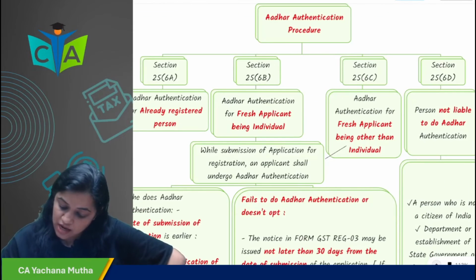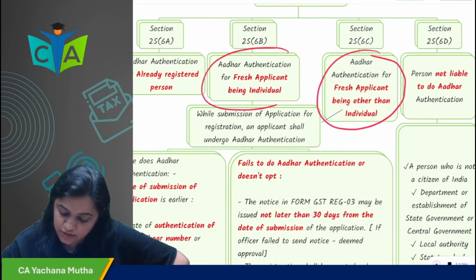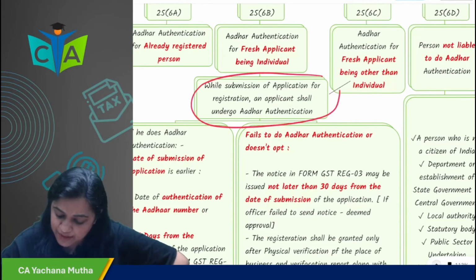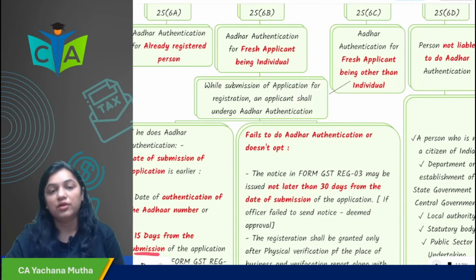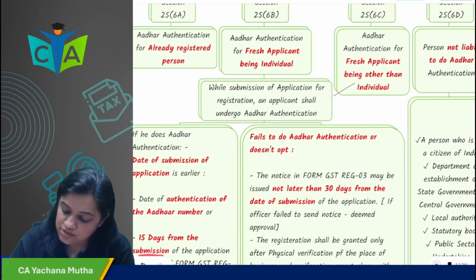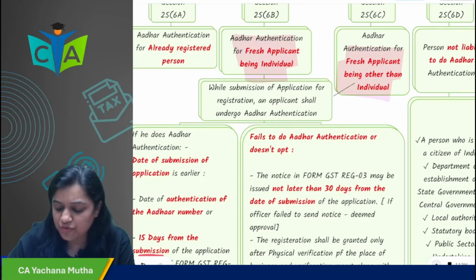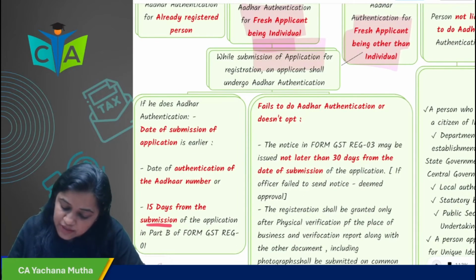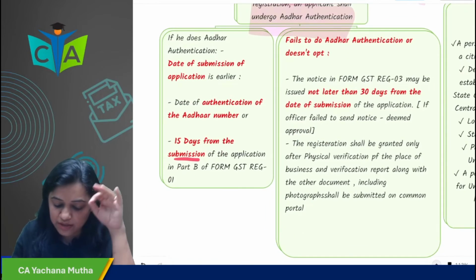Next is Aadhaar authentication for a fresh applicant being other than an individual, or Aadhaar authentication for a fresh applicant being an individual. In both these cases, while submitting the application for registration, an applicant shall undergo Aadhaar authentication. If you are a fresh applicant being an individual, or a fresh applicant being other than an individual, in both of these cases, while submitting the registration application, at that time only you undergo Aadhaar authentication.